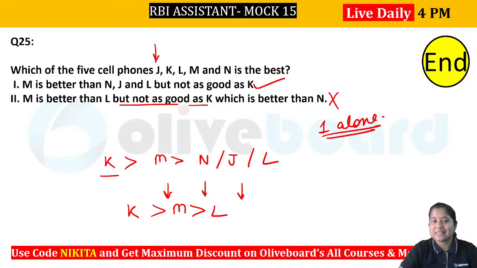बिल्कुल विश्वजीत. Second वाले में J का कोई information ही नहीं है. That is why we cannot determine which is the best here.